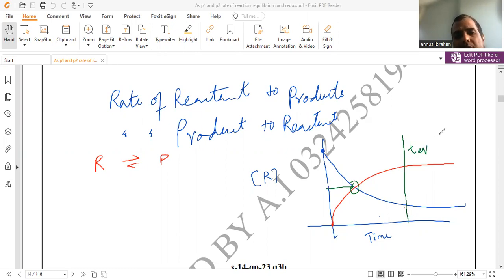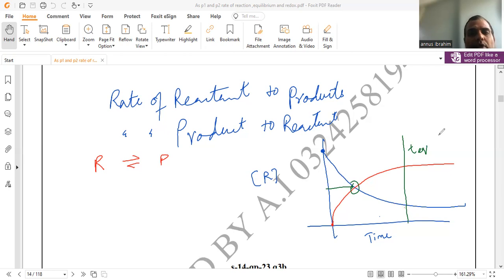It may or may not be that the concentration of reactant or product becomes equal. Sometimes it may be, or may not be. So it is not necessary that when a reversible reaction achieves equilibrium, the concentrations of reactant and product become equal. Some chemical reactions may choose a path where the amounts also become equal, but the fundamental process is that when the rate of the forward reaction becomes equal to the rate of the backward reaction, this state in a reversible reaction is called chemical equilibrium.